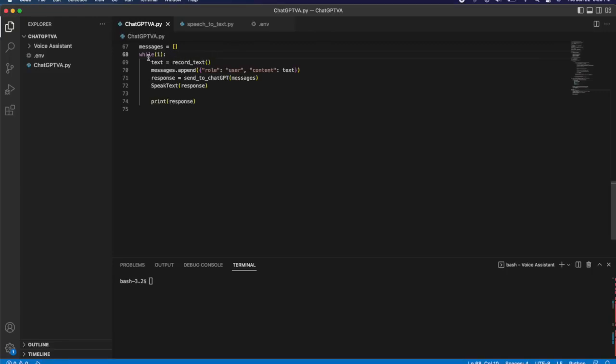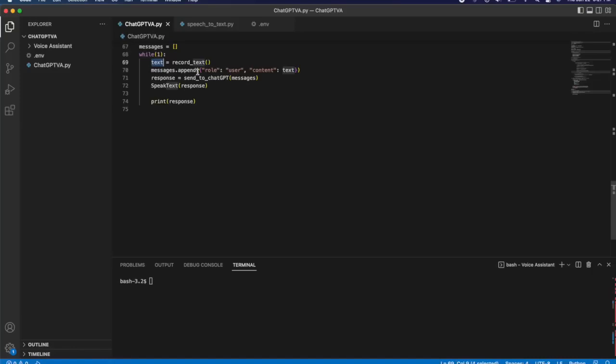And so, once we get that initialized, we go into this while loop, and there's basically just three steps in this while loop. The first step is to run this record text function. And once this function runs, the Python program waits for the microphone input from the user, and it basically waits to hear audio. And once it does hear audio, it returns the text version of that audio in the form of a string in this text variable.